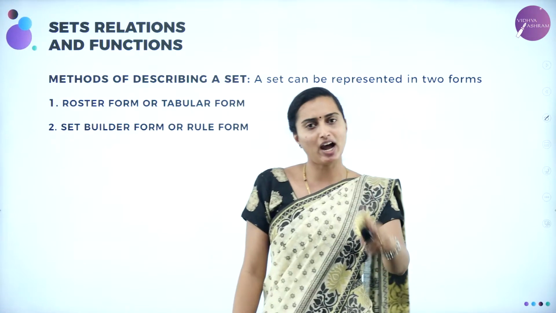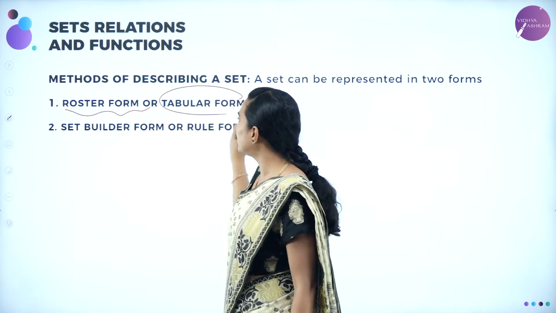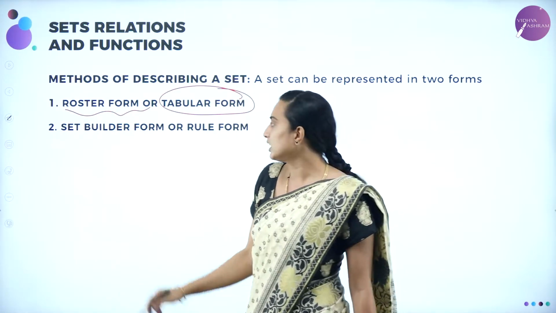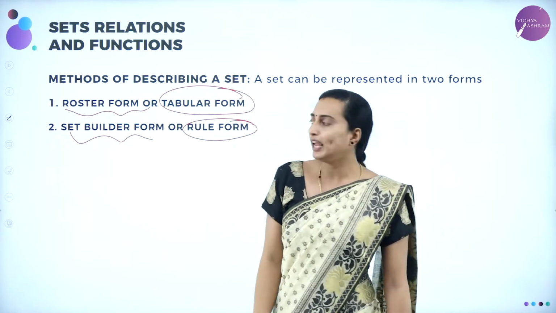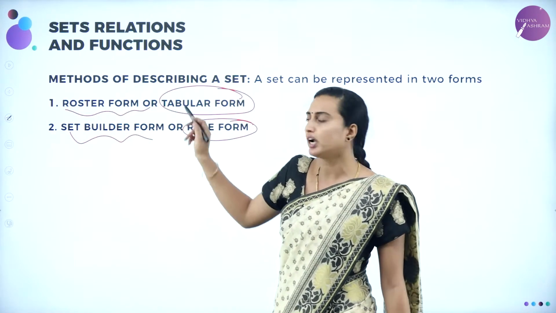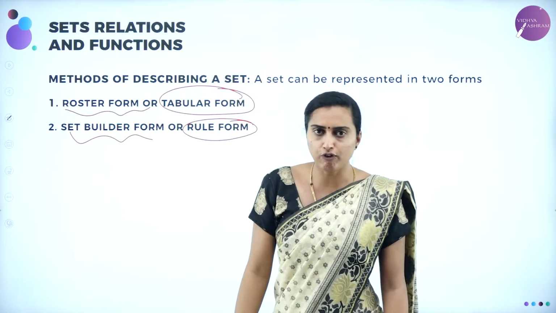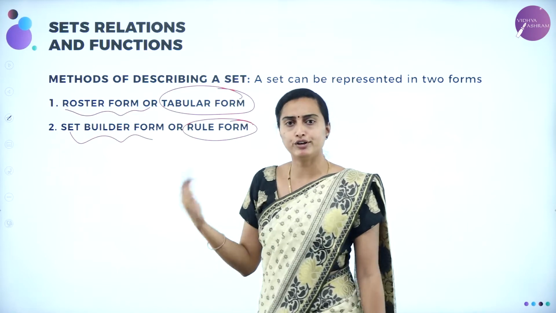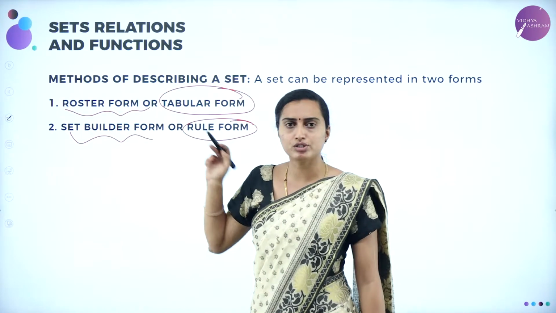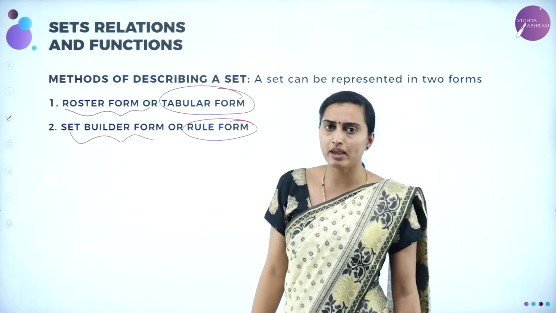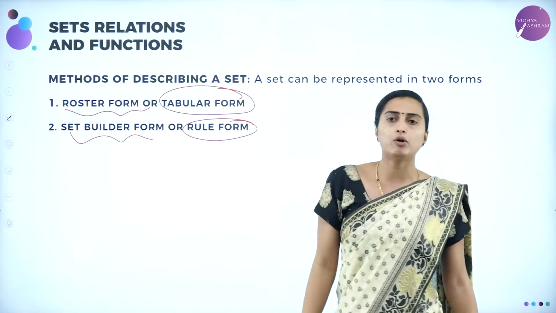Understood? We will be moving on to the next topic, methods of describing a set. What are the two methods of describing a set? One is the roster form, or you can name it the tabular form. And the next one is known as the set builder form, or the name is the rule form. They may give a roster form and ask you to convert it to rule form. They may give a rule form and ask you to convert it to roster form, or vice versa: tabular to set builder, set builder to tabular. So they may ask you this. Then what do you mean by this, ma'am? Roster form or tabular form, and set builder form or rule form?